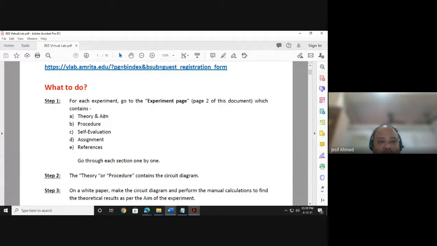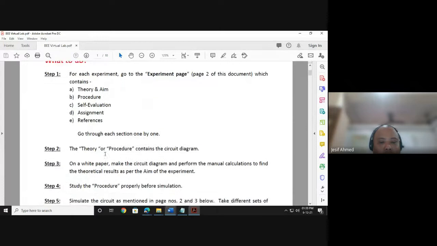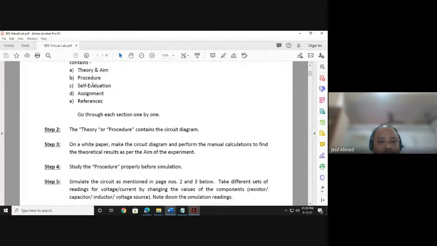Every experiment has these 5 parts: theory and aim, procedure, self-evaluation, assignment, and references. You need to go through each of them one by one. The theory and the procedure contain the circuit diagram and the formulas for theoretical calculations.